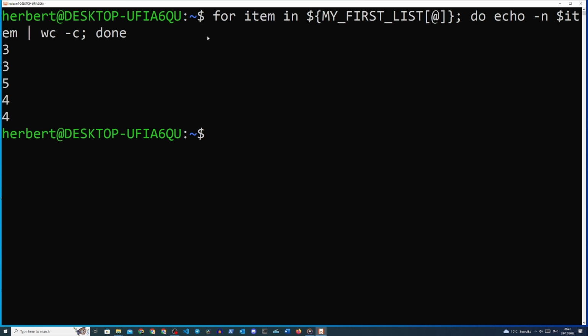Then we follow it up with a semicolon, space, then we type in do, and then we type in what we actually want to perform here. So we'll type in do, echo, -n. As I said, the -n is just a flag for the echo command to ignore all the newline characters. And then space, $item, because the $item will represent one of the items that we are currently looping over, space, and then the pipe symbol, wc -c, and then again a semicolon, and then we type in done.